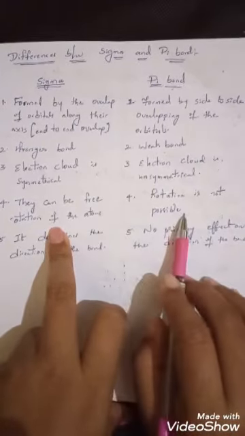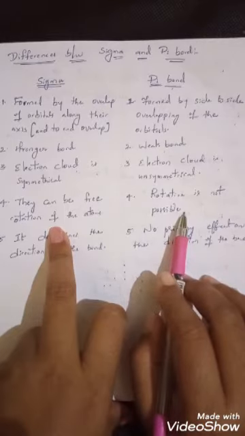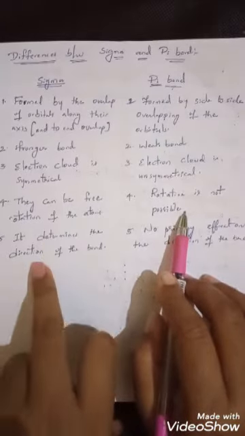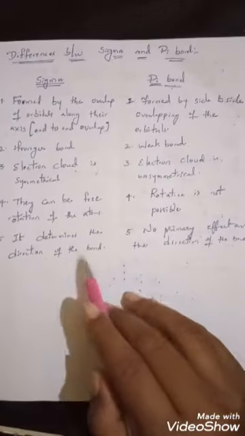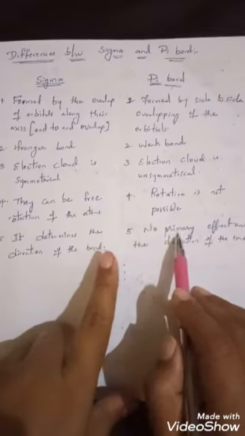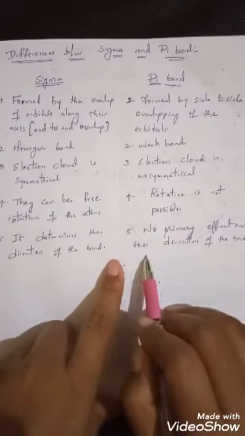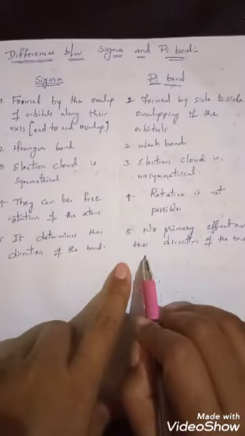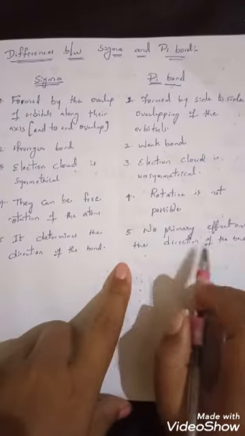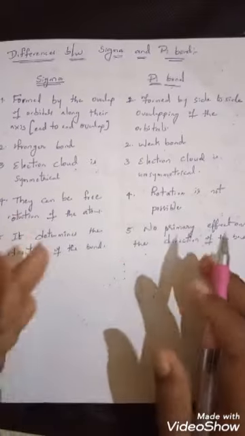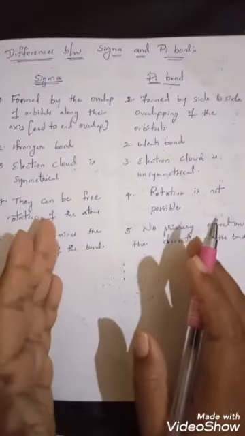In a pi bond, rotation is not possible because it is restricted to a certain position. A sigma bond always determines the direction of the bond. But in the case of a pi bond, there is no primary effect on the direction of the bond. There is no indication of direction of the bond by pi bonds. So these are the differences between sigma and pi bonds.